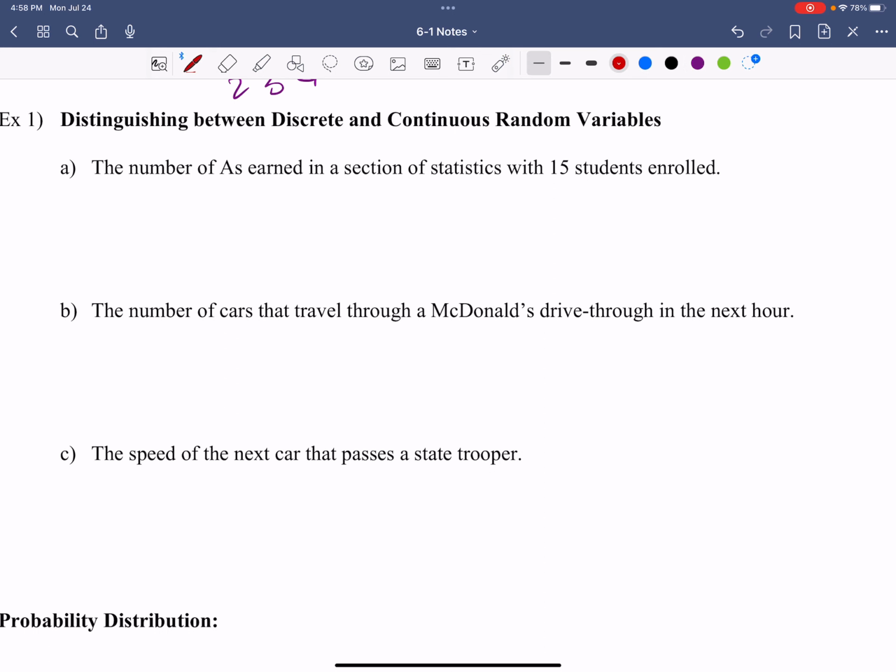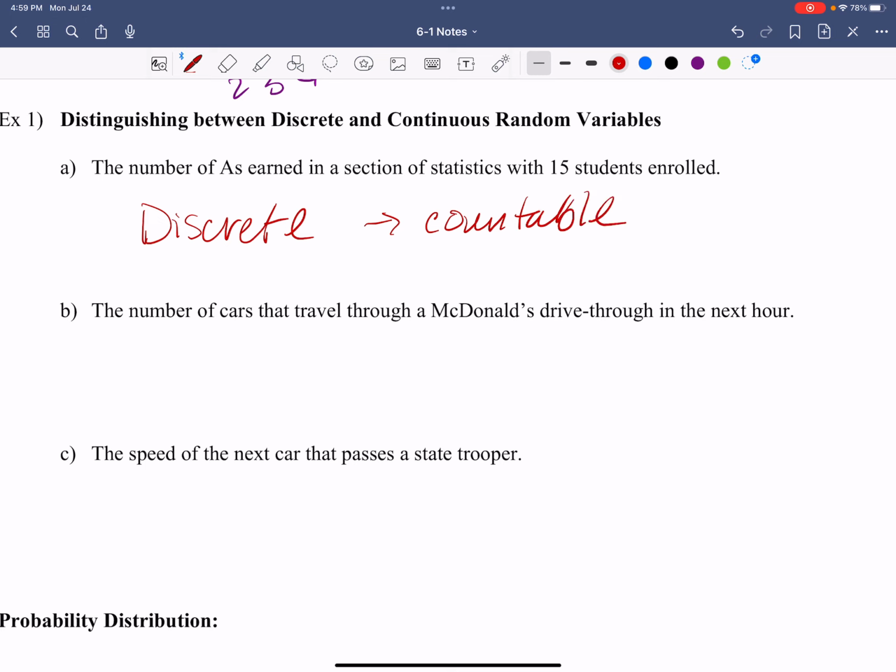Now look at this first one. It's the number of A's earned in a section of statistics with 15 students enrolled. Would that be discrete or continuous? Are they independent? Are they countable? Or is it infinite? Yes, independent and countable. I have individual students. Those are individual and countable. So this one is discrete that I'm looking at, right? Because it is countable.